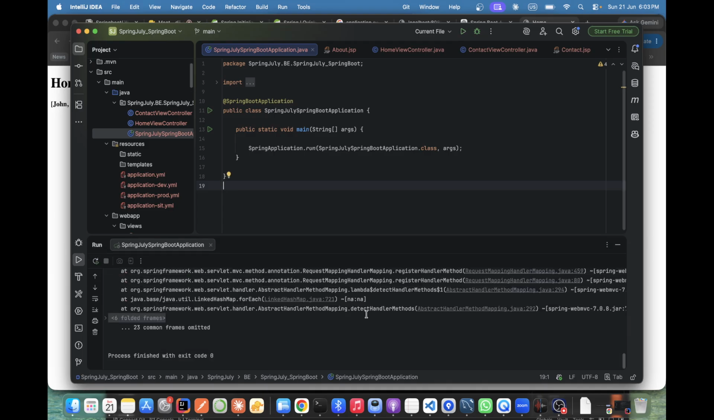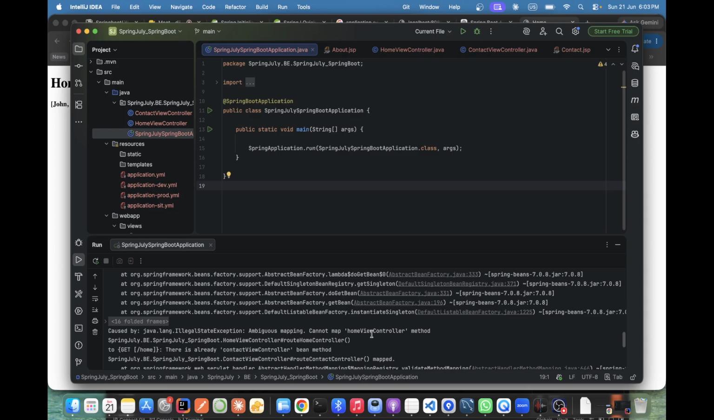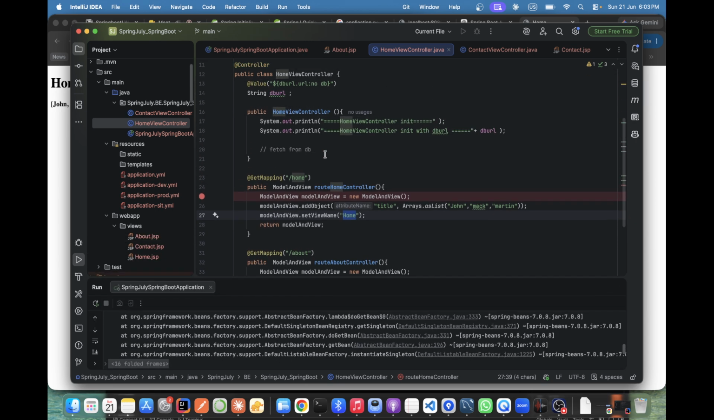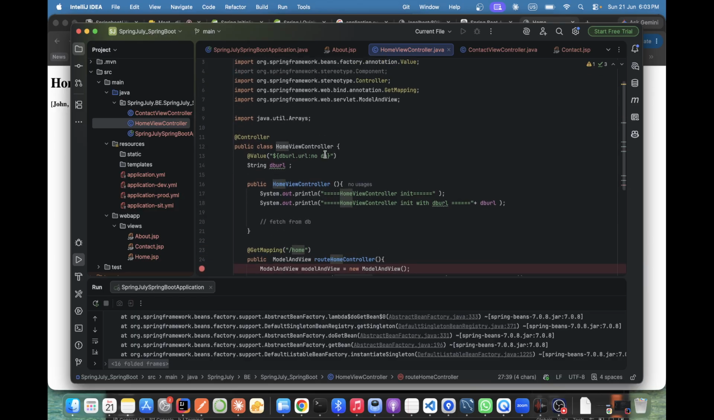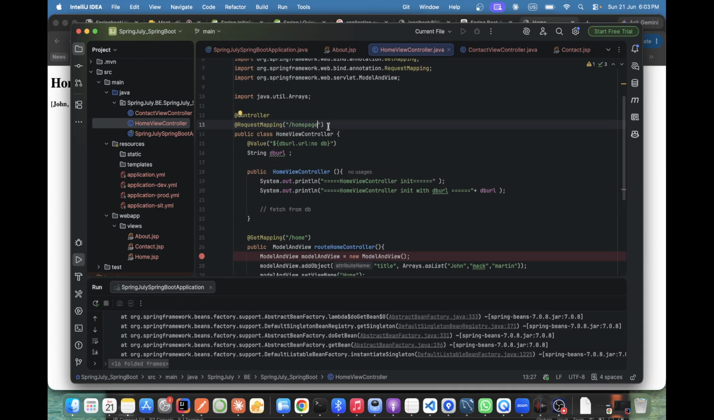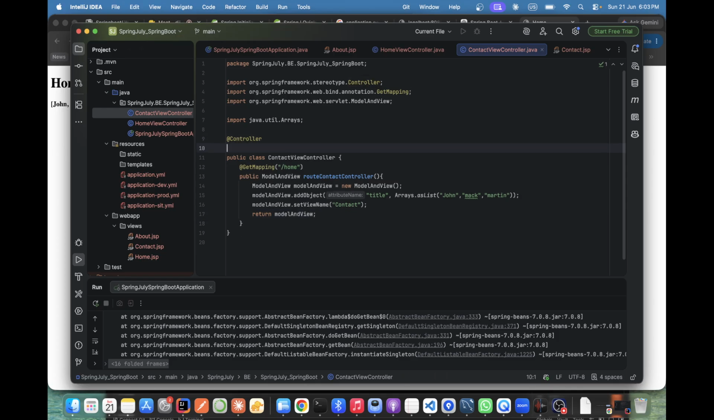So the same thing: cannot map with the home view controller. I think here only they won't understand. Just mapping /home page. Okay, home page. Or I'll do simple versioning as well, so it will be easy. Here and here, V2. Fine.